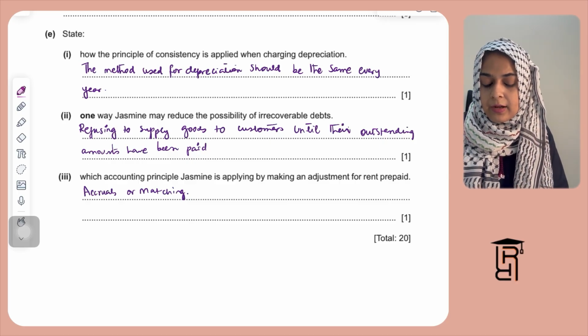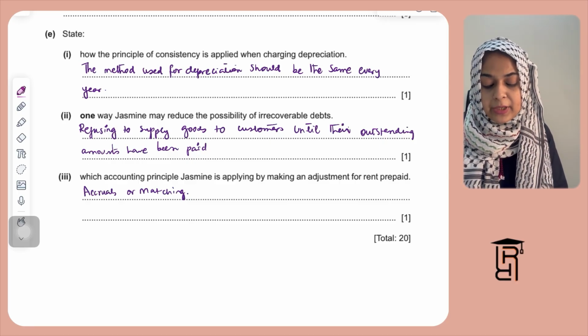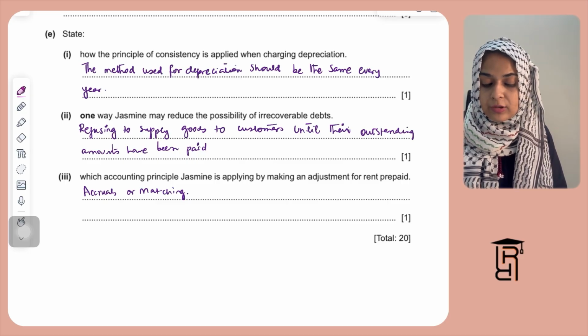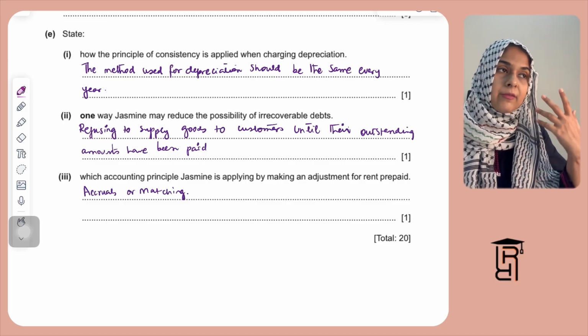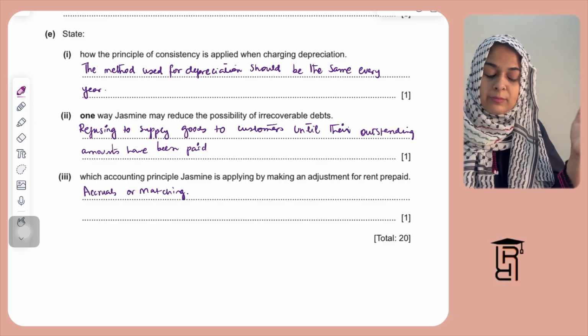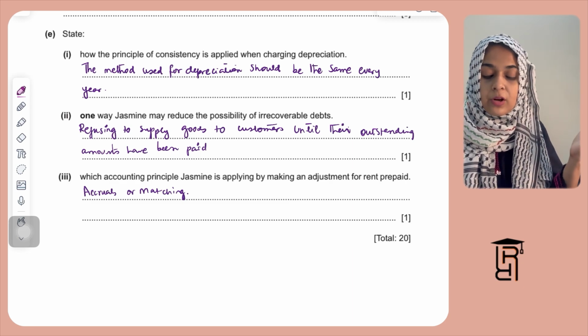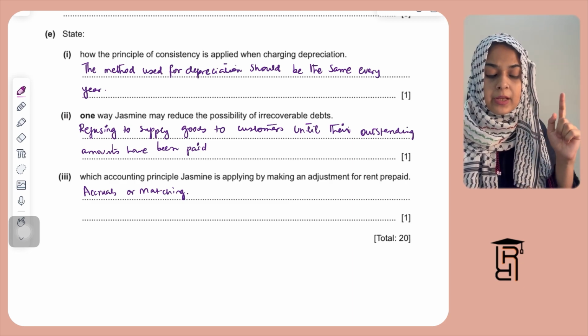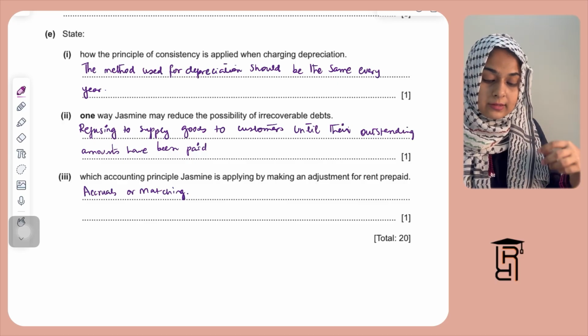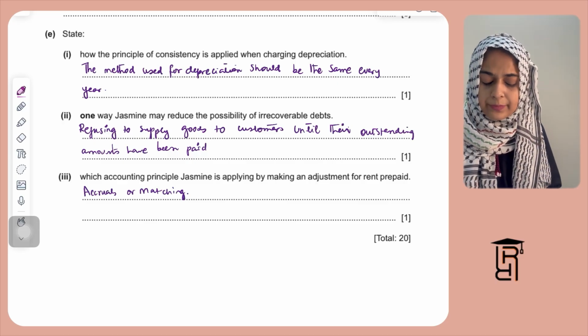Part 2 is one way Jasmine could reduce the possibility of irrecoverable debts: refusing to supply goods to customers until their outstanding amounts have been paid. So let's say we have a customer who hasn't paid the outstanding amount for very long, so we will refuse them. We will not supply them goods on credit unless they pay us the amount that is outstanding.